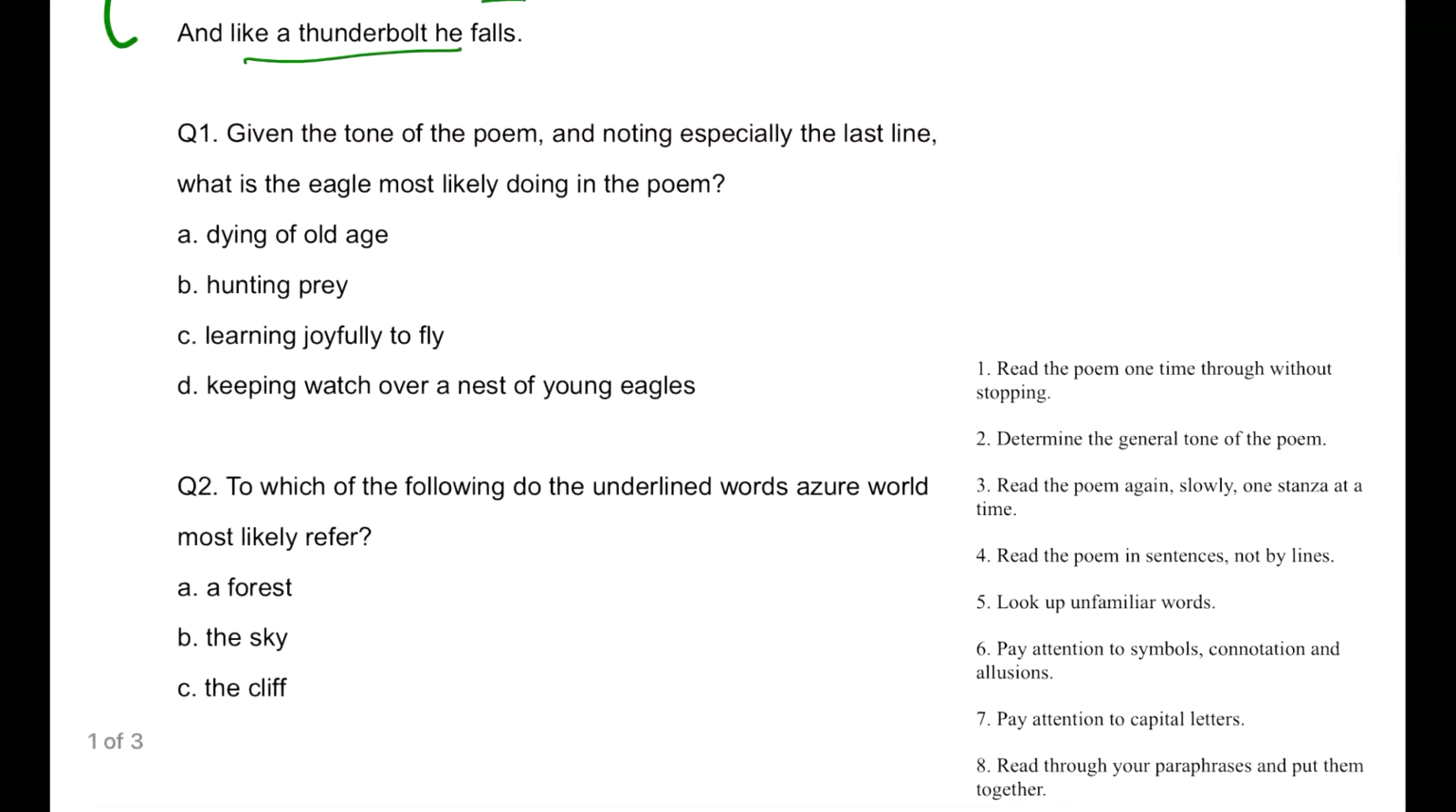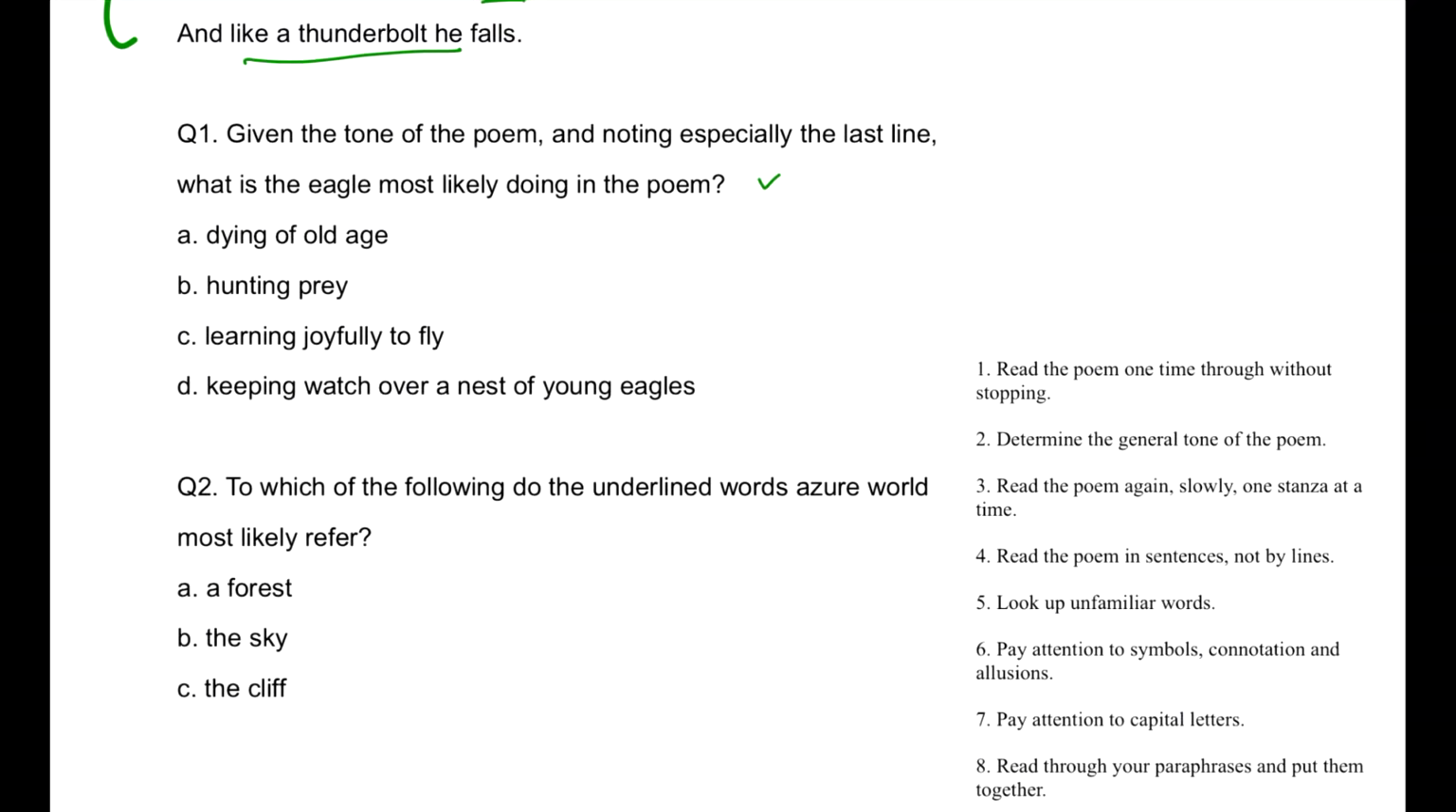Now let's go and see a question. Now the second recommendation: don't be very specific about the poem or decide whether you will attempt the questions of the poem or not just by reading the poem. You have to take a decision by reading the questions. So here it goes. Given the tone of the poem and noting especially the last line, what is the eagle most likely doing in this poem? So we'll take a guess here. There are a couple of tips I have noted down at the corner, guys, for you people. I'll take that up after I complete this poem.